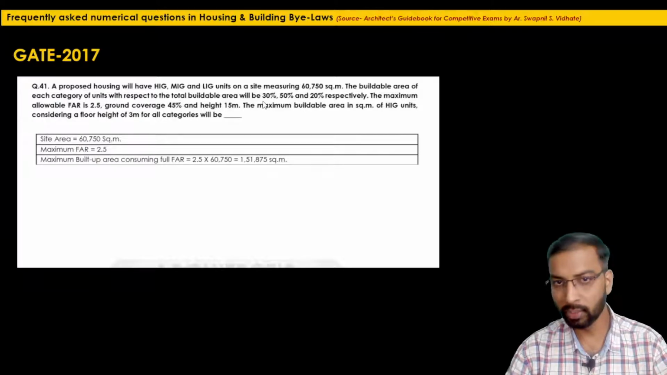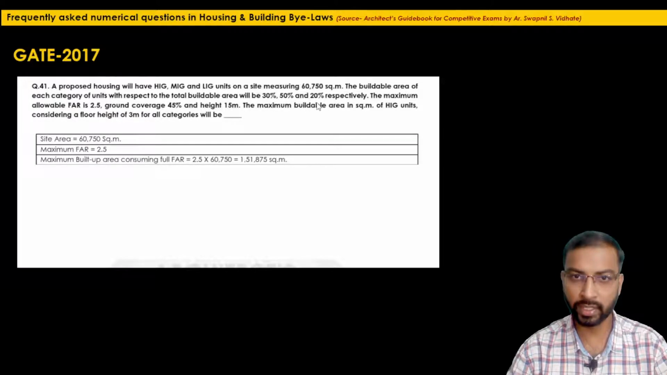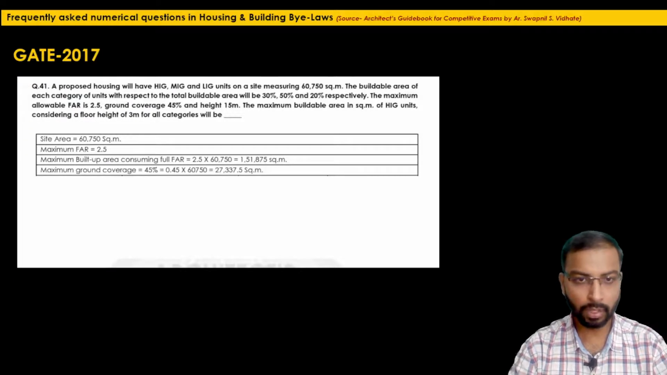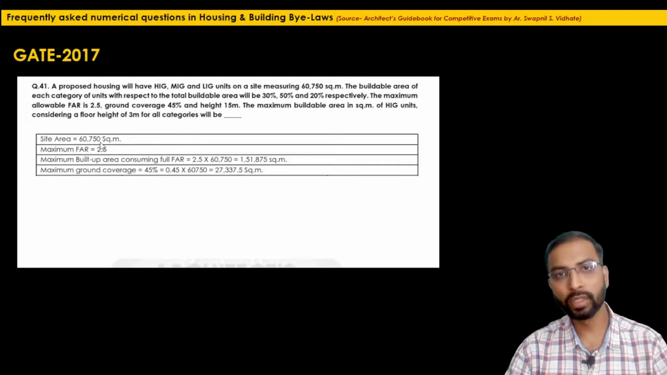Now we have to divide this maximum permissible built up area in this percentage, 30%, 50% and 20% for HIG, MIG and LIG respectively. Furthermore, before dividing this, they have also mentioned the ground coverage. Maximum ground coverage is 45%. So of this site area, this 60,750, we can use only 45%. The remaining area we have to keep open.